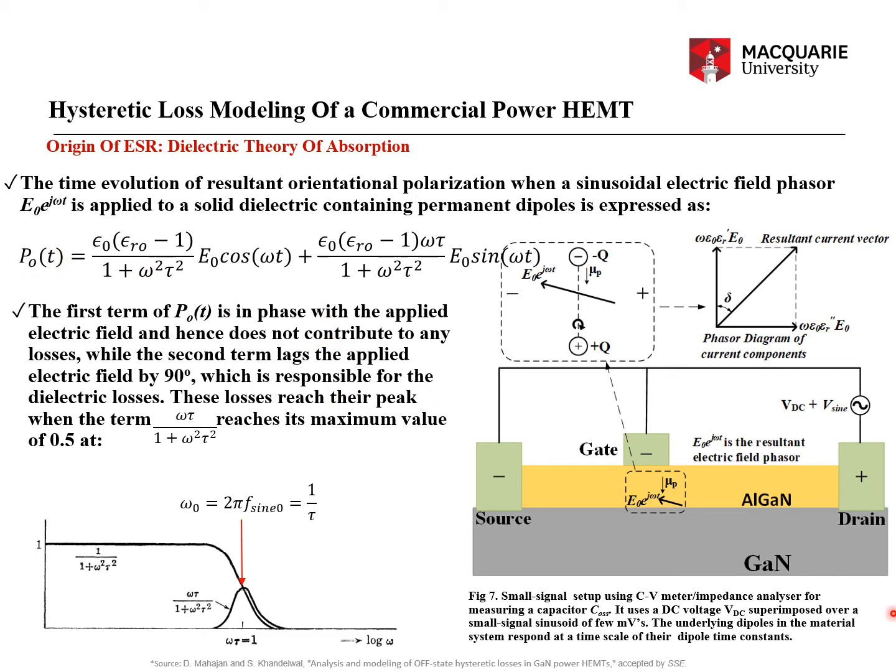All right. So this, in short, is what dielectric theory is. Whenever you measure a capacitance using a CV meter or impedance analyzer, okay, suppose you measure Coss, you apply VDC plus a small sinusoidal signal source, and you measure the capacitance, then you will get both the dissipation factor and a Coss value and an ESR value using the CV meter.